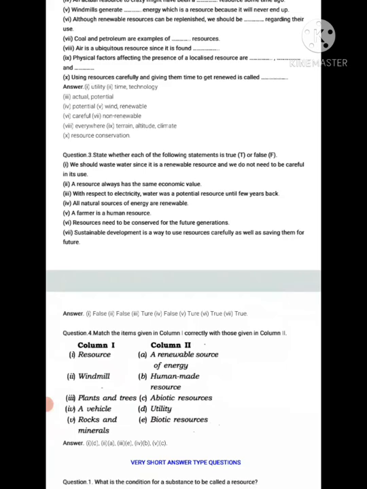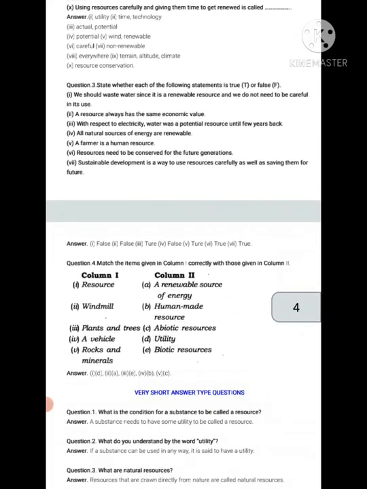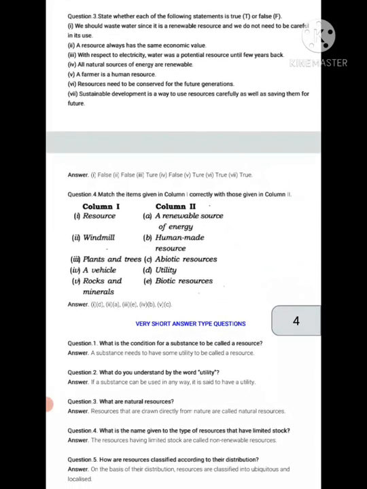True. All natural sources of energy are renewable. False. A farmer is a human resource. True. Resources need to be conserved for the future generation. True. Sustainable development is a way to use resources carefully as well as saving them for the future. True.